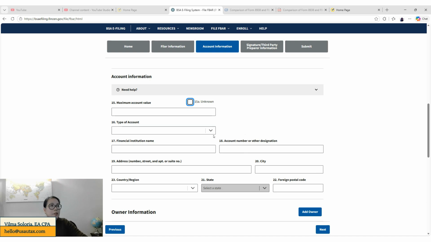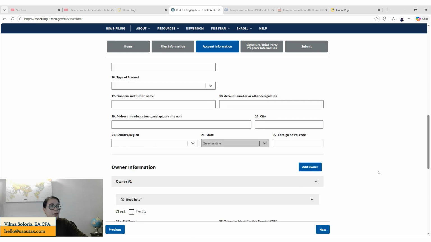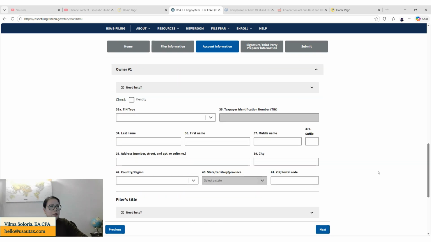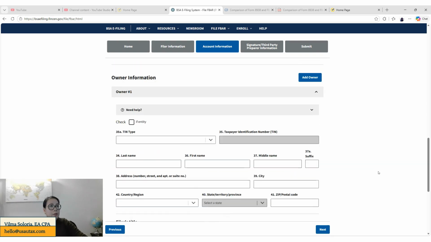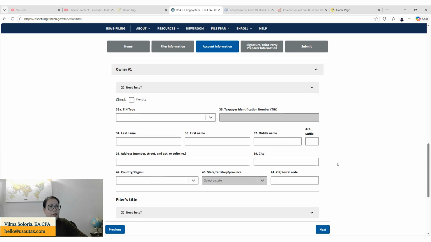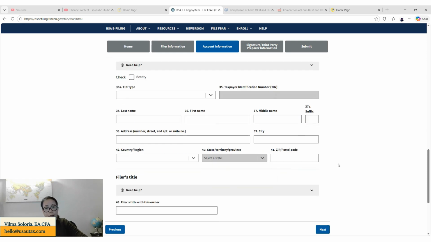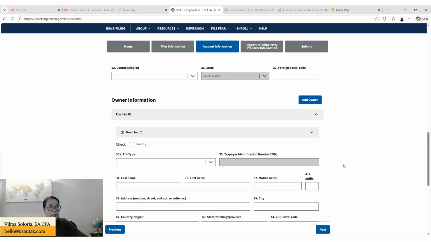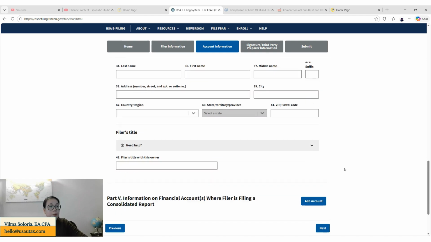And then you need to put what type of account it is. Obviously, it's a bank account. Put the financial institution name, the account number if you have the information, and also the address of that financial institution. And in here, you need to put the name of the owner, because you're saying that you're just a signature authority and don't have a financial interest. That's why the owner information needs to be put in here.